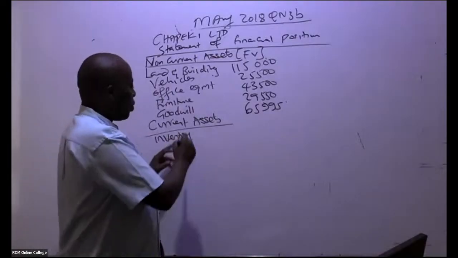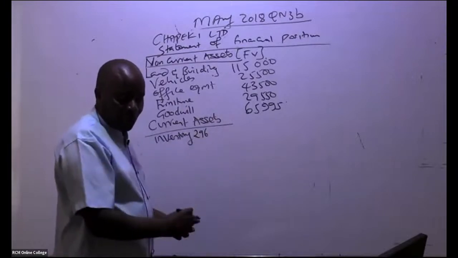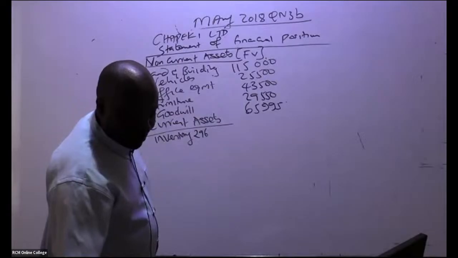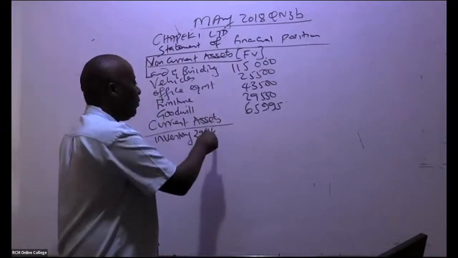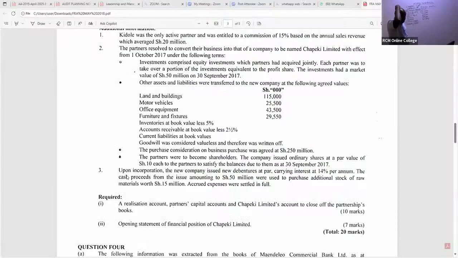Remember, in inventory we got a figure of 29,640. What was the inventory figure? 29,640. But if you read the additional notes in inventory, you'll see something happened. Note 3: upon incorporation, the new company issued new debentures at par, carrying interest at 14% per annum. The cash proceeds from the issue, amounting to 50,000, were used to purchase additional stock of raw materials. Raw materials are inventory.